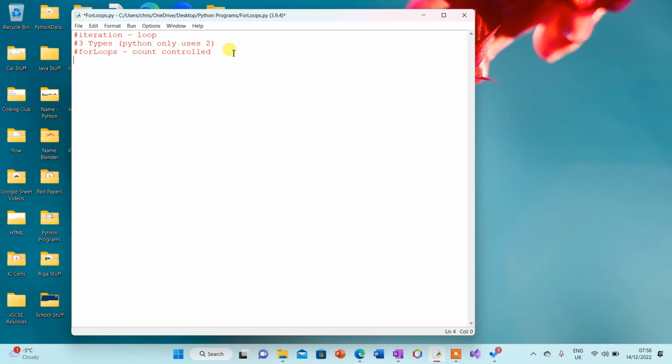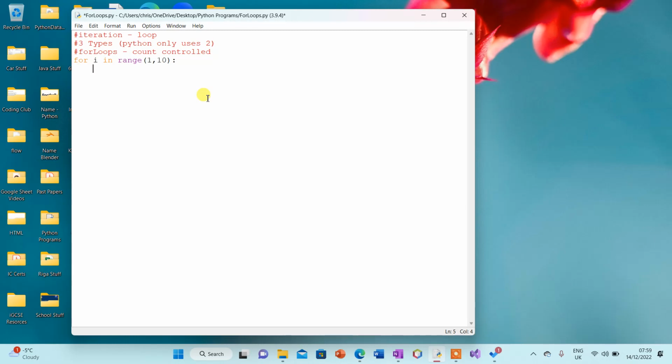And this is how it works. I start off by writing the word for, and I give a variable. This variable can be anything, and we'll change it around later so I can show you. In most examples, it will use the letter i or x. Then we say in range, then I open brackets, and I say when I want to start, I put a comma, and I say when I want to finish, and I close my brackets, and then finally I end it with a colon.